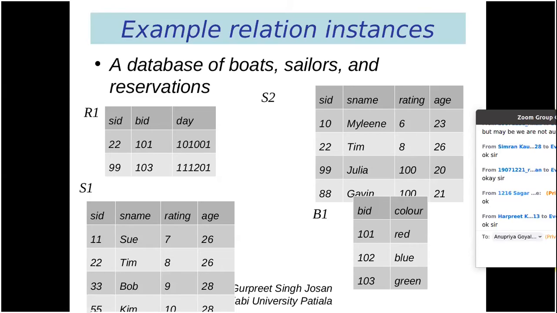So we have three different kinds of tables here. S1 and S2 are the same kind. They both have the same number of fields and the same attribute names, but the data is different. So S1 and S2 are almost the same tables. Then R1 and B1. So in total we have three kinds of tables in this particular case. These tables represent boats, sailors, and reservation.